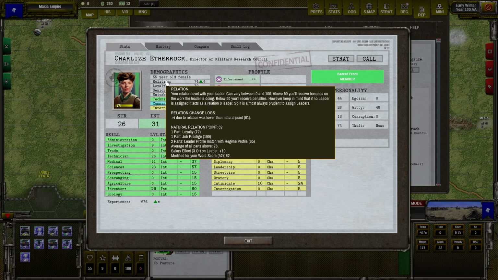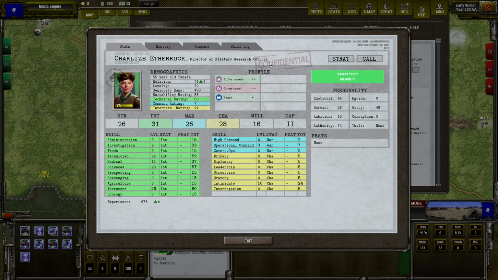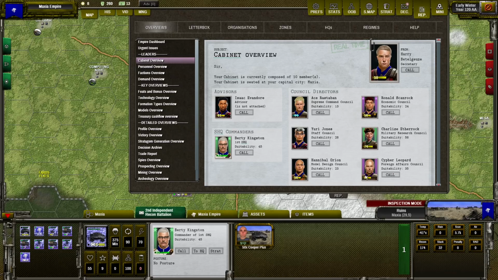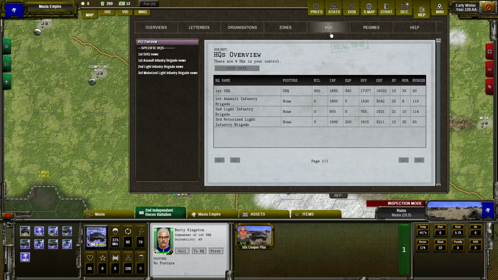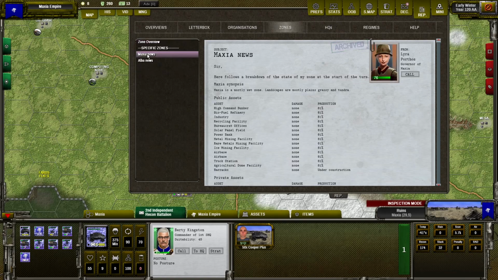The another part is job prestige. So each type of job has its own prestige. The most prestigious ones are directors. They have 100 prestige. Then another one is secretary and advisors. Those jobs have prestige 70. And the least prestigious jobs are commanders and governors. They have the least prestige job value, 40.